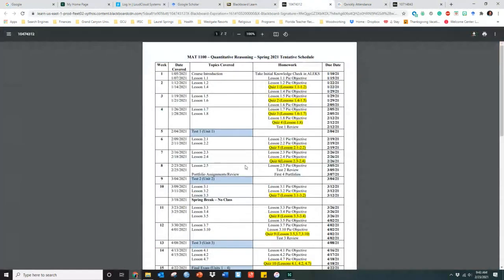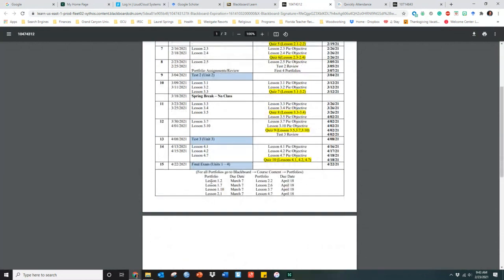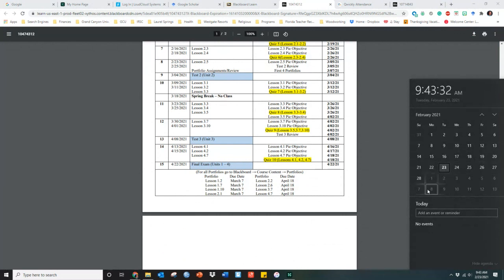So what I'm going to do is take the rest of the time to talk about the portfolio. That was maybe 10 minutes worth of discussion. So let's talk about the first 4 portfolios. As you know, on the bottom of your document it says that 1.2, 1.7, 1.10, and 2.1 are due March 7th. Now, March 7th is not this Sunday coming up, but the following Sunday.